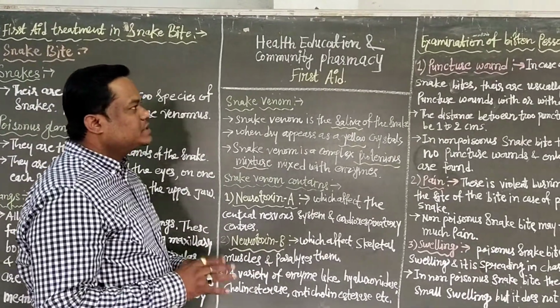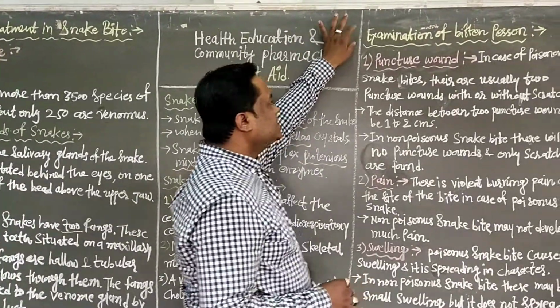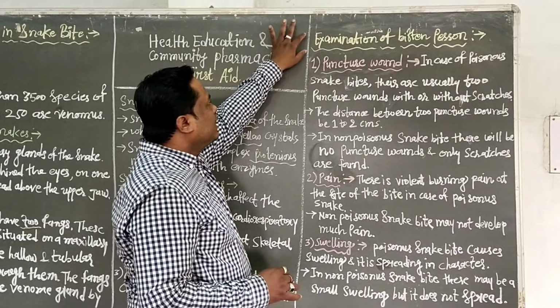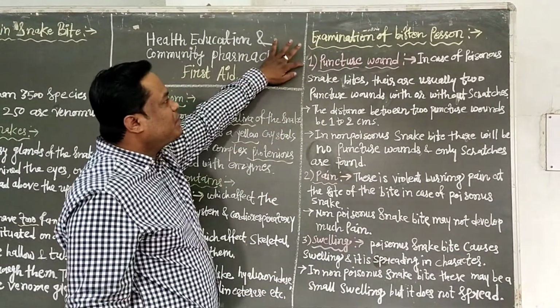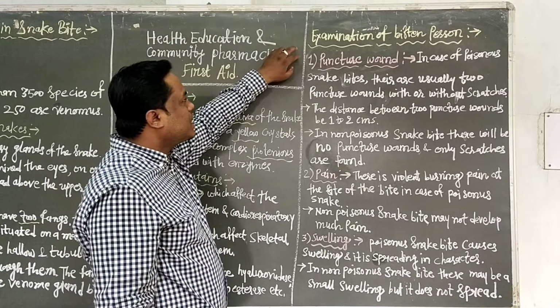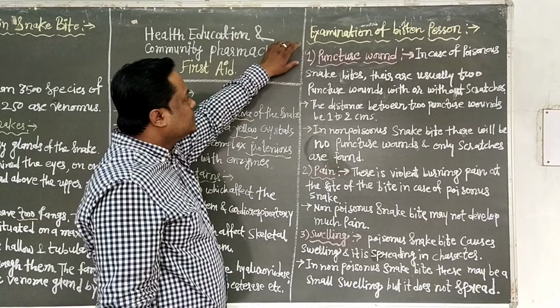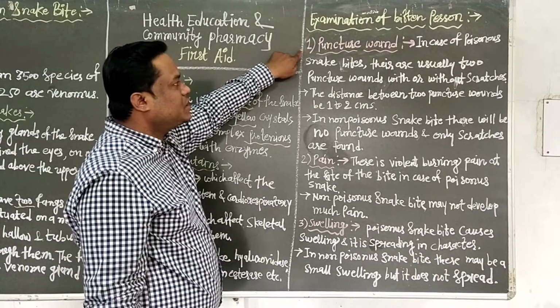Next we have to see the important examination of the bitten person, the victim of a snake bite. First we have to examine the puncture wound, where the fangs bit the victim. There is a difference in examination between a poisonous and a non-poisonous snake.